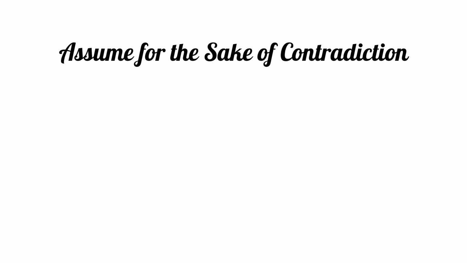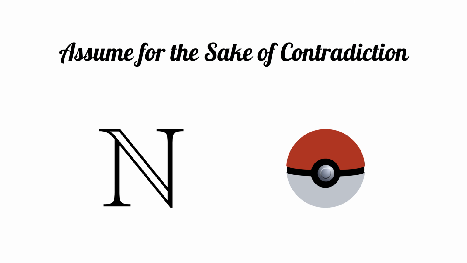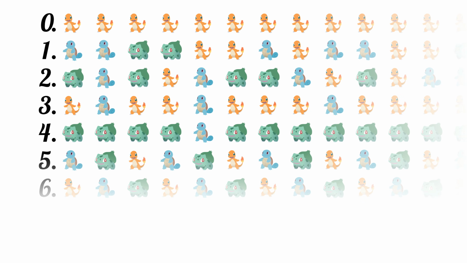Assume for the sake of contradiction that there are just as many rows of Pokemon as there are natural numbers. We know from the last video that this means that there's a bijection between the two, or more simply, that we can list out all of the rows of Pokemon. Let's use this list as an example. As a side note, we're only using this specific list for illustrative purposes. We don't need this specific list for the proof to work, we just need there to be a list.